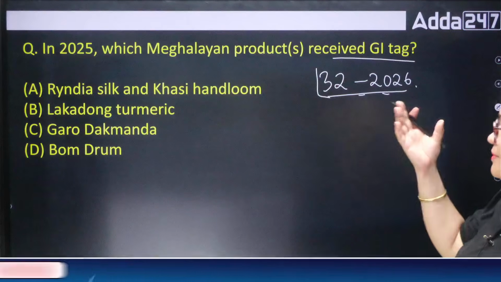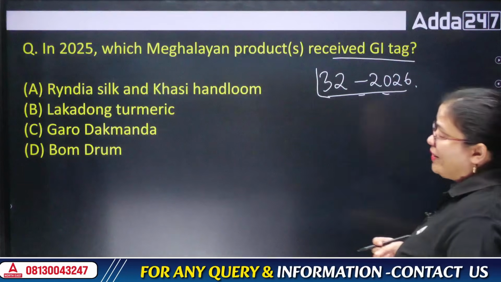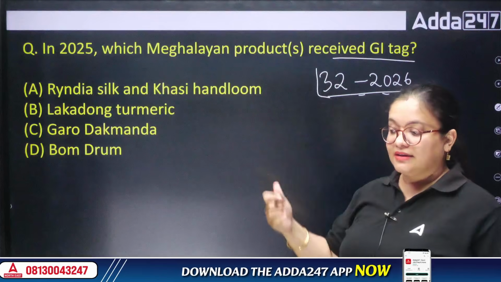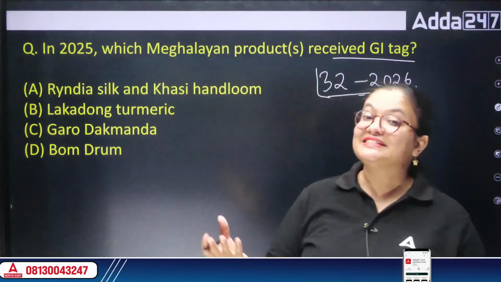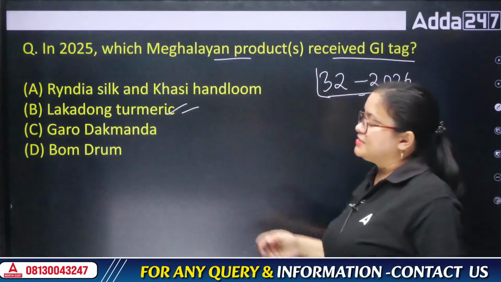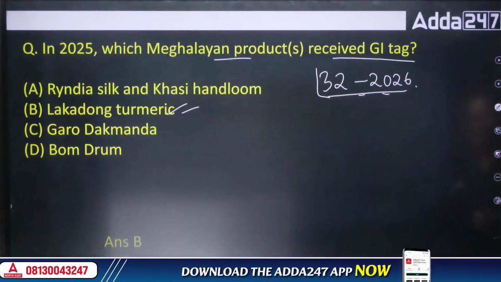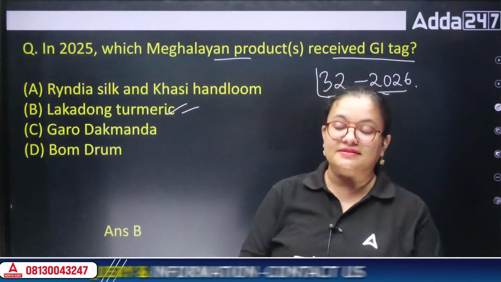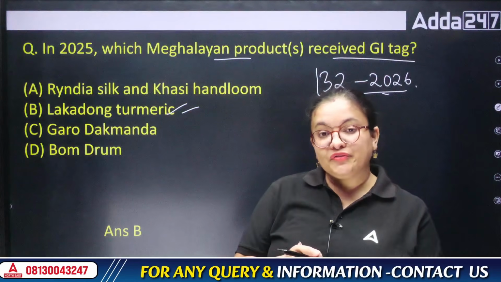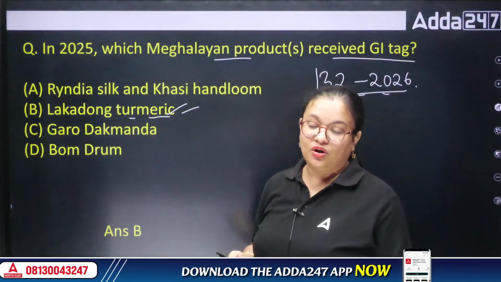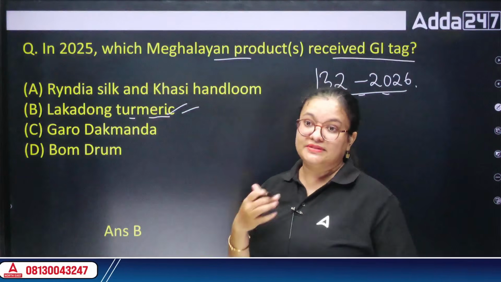So whenever we say GI tag of Meghalaya, it is an important question, because recently our Prime Minister has also gifted this particular product in the G7 summit. I am showing you the question also. So here the answer is Lakadong turmeric. It is one of the best species. One of my friends who was doing research in IASST had also done some research on this particular species of turmeric, we say haldi, right?